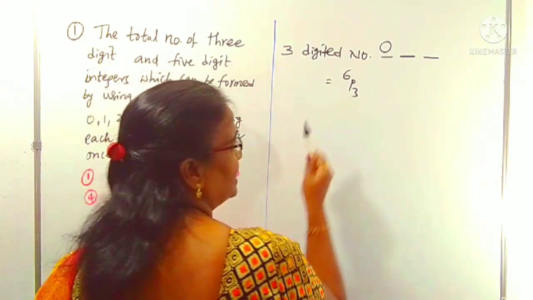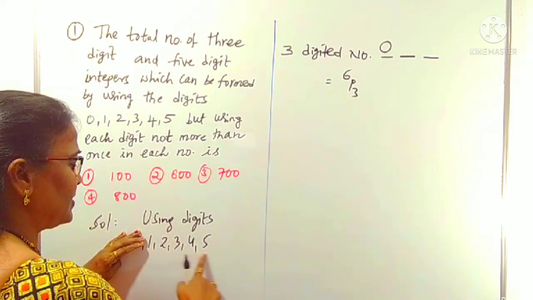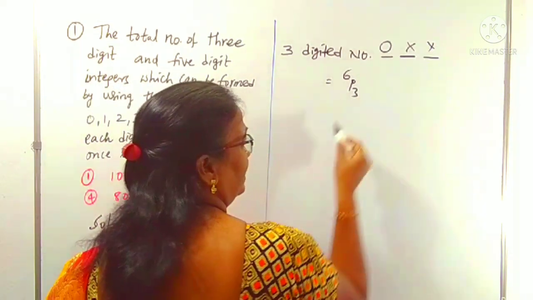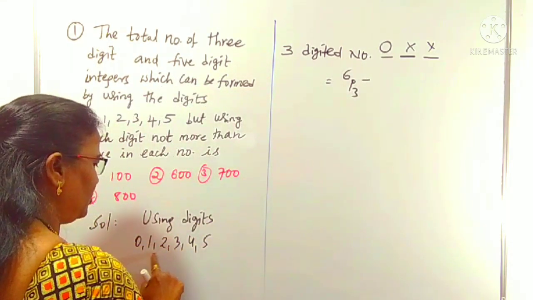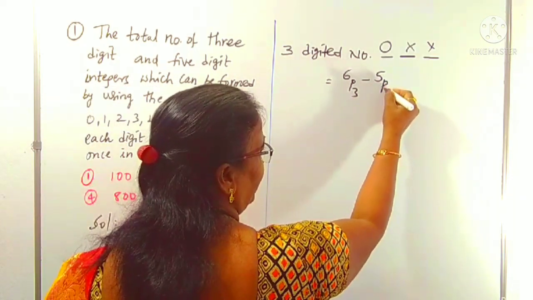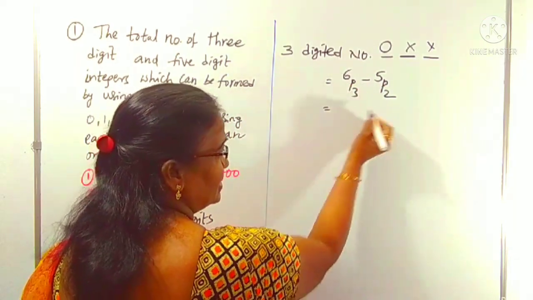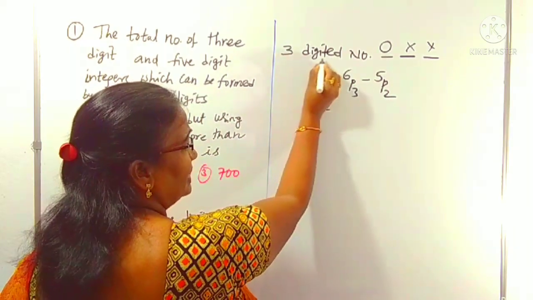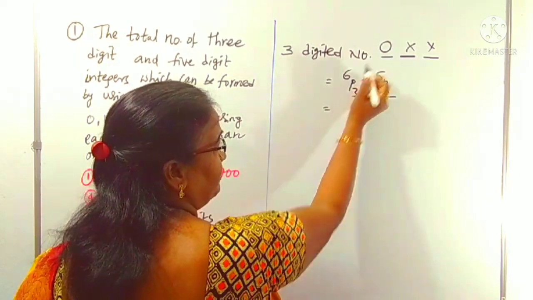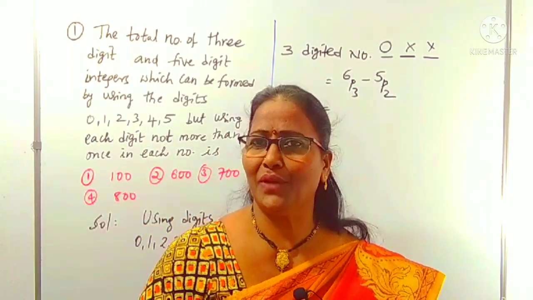How many 2-digit numbers are there? How do you know? 0 is already filled in the first place. The remaining digits are 5, and 2 places are left. In these 2 places, we can fill any 2 digits from 1, 2, 3, 4, 5. 5 digits filling the 2 places is 5P2 ways. We have to remove it. Why am I removing it? Because in 6P3 there are 2-digit numbers also, but we want only 3-digit numbers. How do you know those are 2-digit numbers? Because in this 6P3, we can get numbers with 0 in the first place. You know clearly that 0 in the first place has no value.